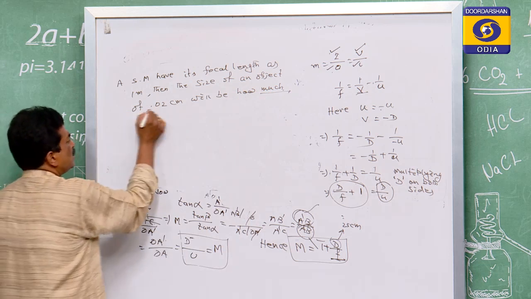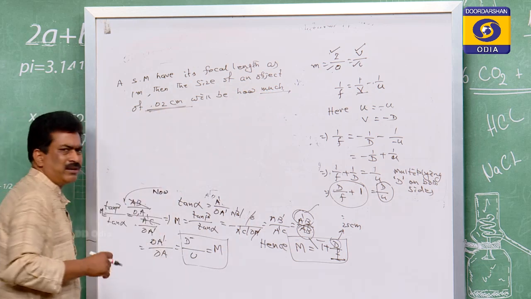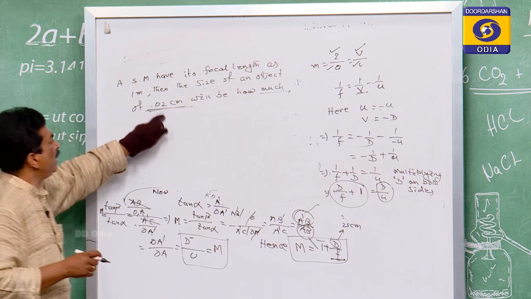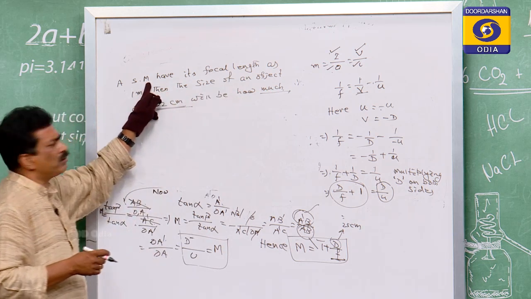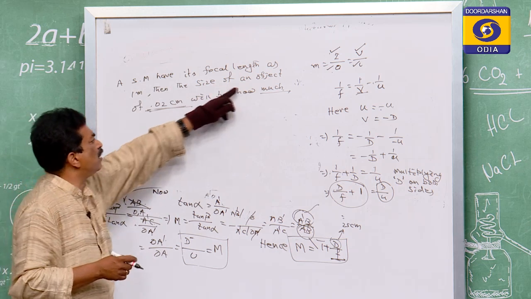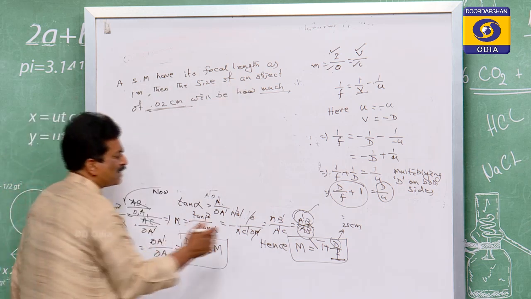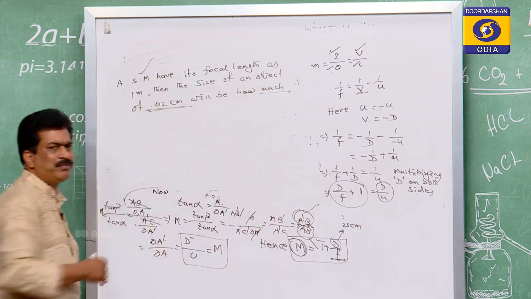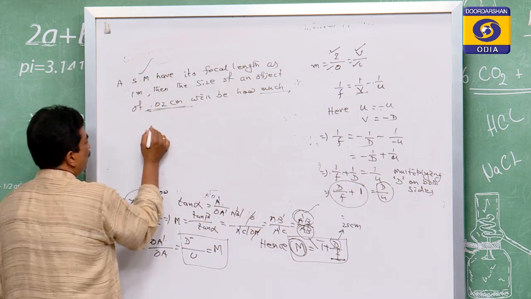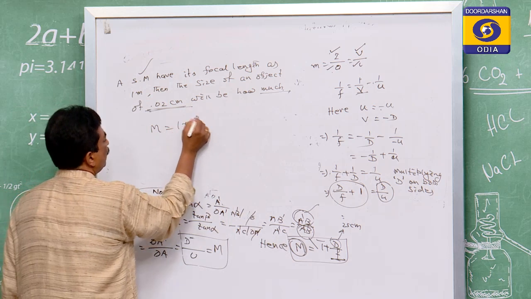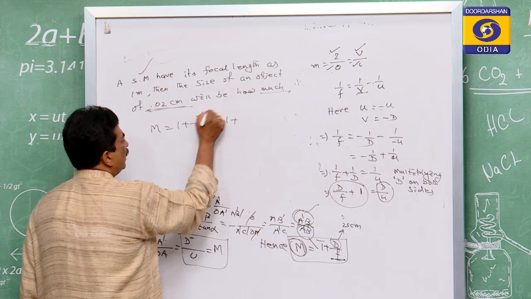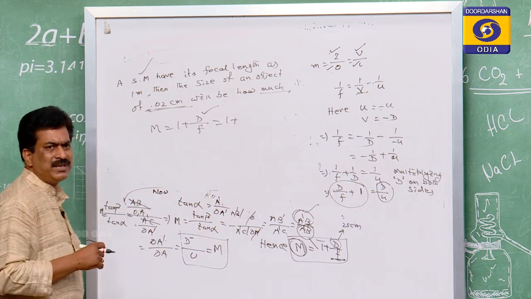So if a 0.02 centimeter object is taken, that is not clearly seen by the eye. If you are using a simple microscope, then what size of the object will it be? It means first you have to find what the magnification will be by using the simple microscope. So the magnification is equal to 1 plus D by F. That is equal to 1 plus D, meaning the distance of distinct vision.